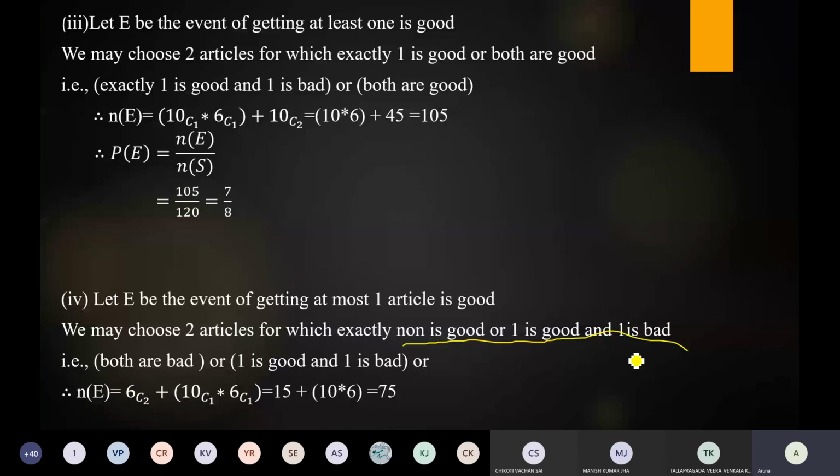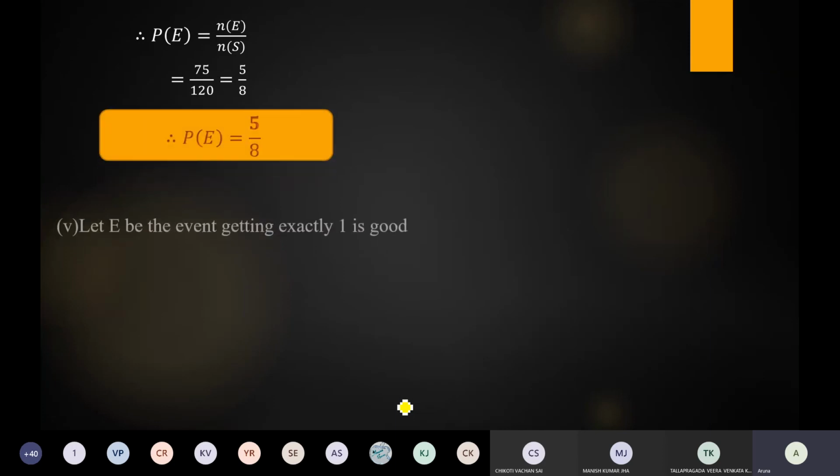So that is N of E is equal to both are bad. So total how many bad articles are there? 6. So draw 2 articles from those 6. So we can write that is 6C2 plus next one is 1 is good and 1 is bad. So 1 is good is nothing but 10C1 into 1 is bad is nothing but 6C1. Total number of ways 75. Next apply the probability definition. So we get P of E is equal to N of E by N of S. That is answer is 5 by 8.